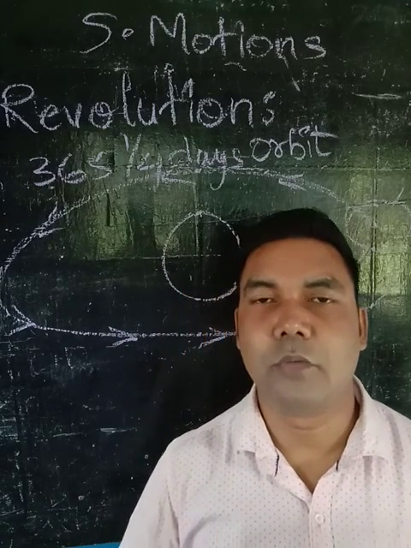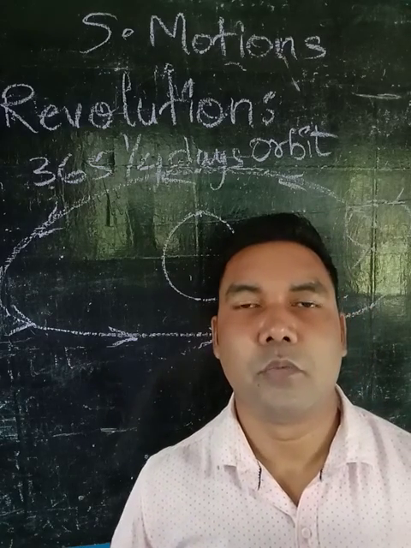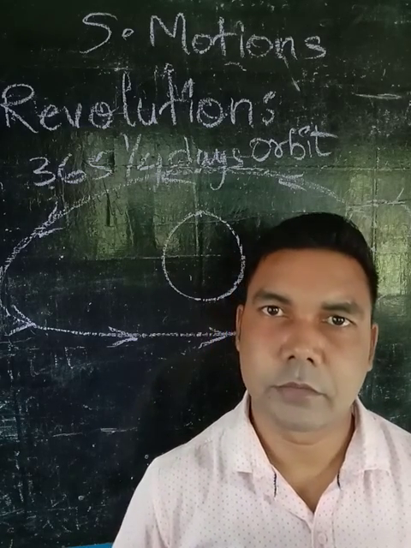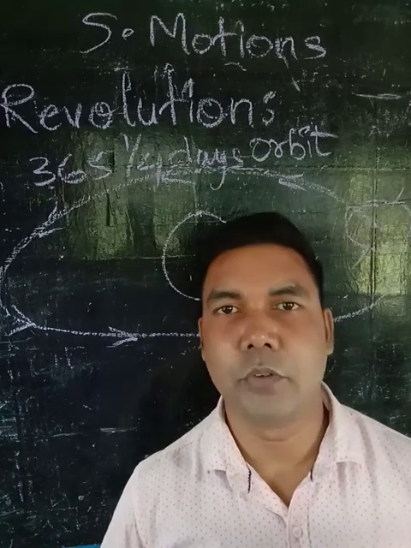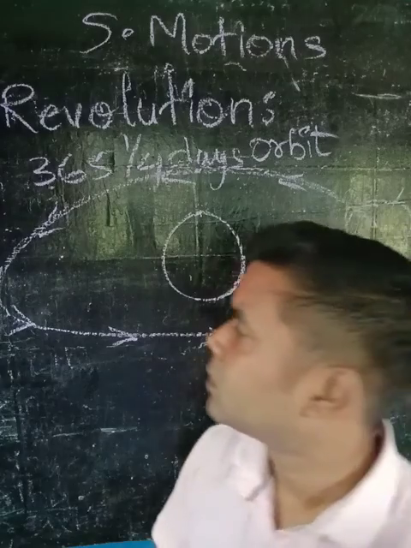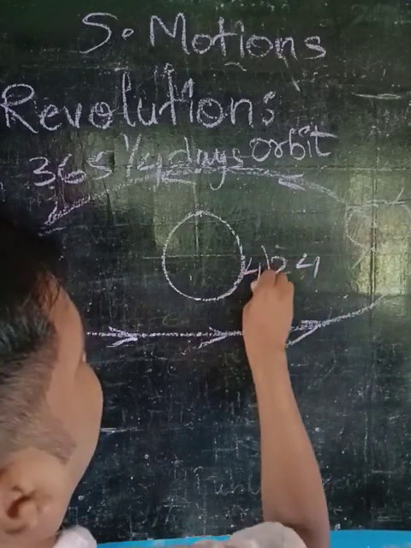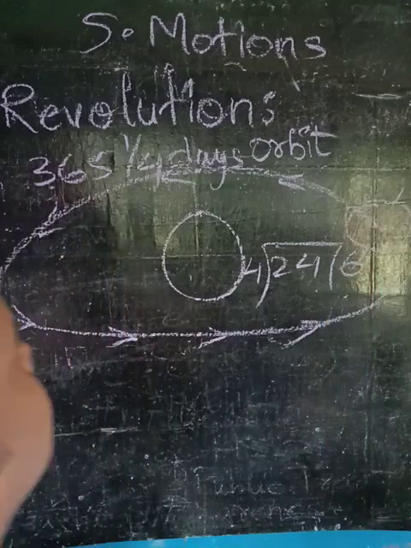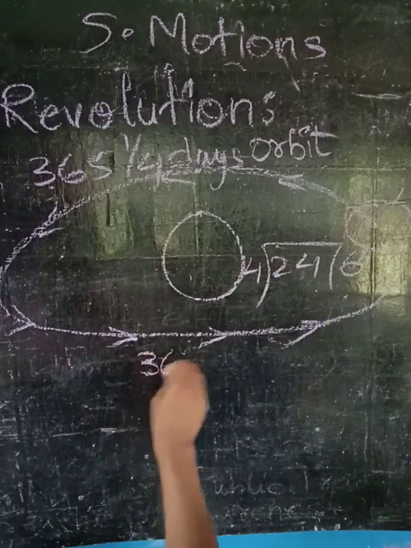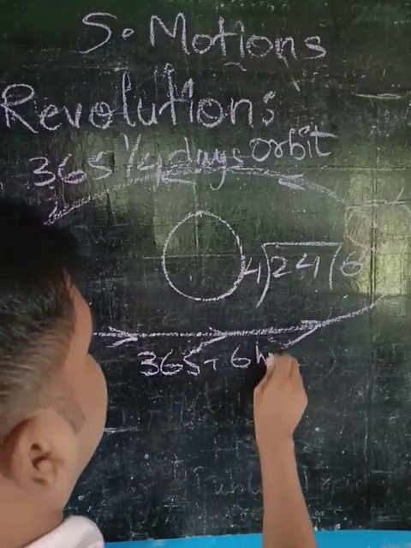Okay, so 1/4 day means the fourth part of one day. If you divide 24 hours by 4, how much will you get? You will get 6 hours. So you can say 365 days plus 6 hours.